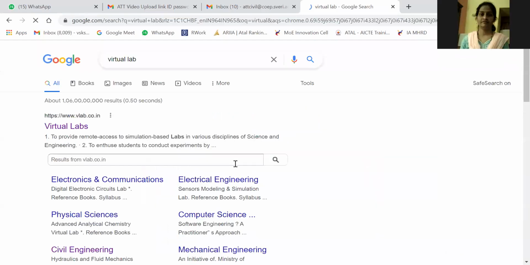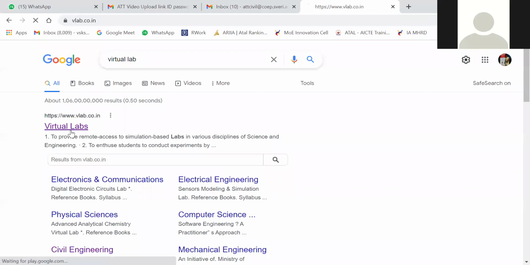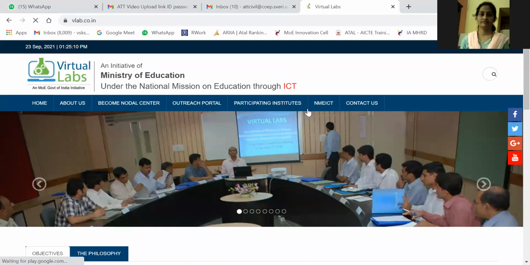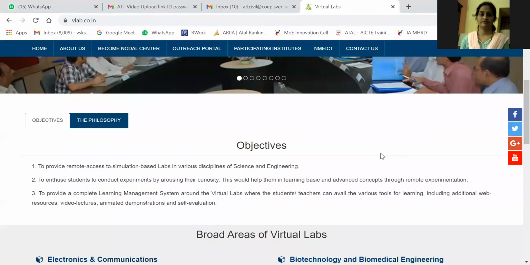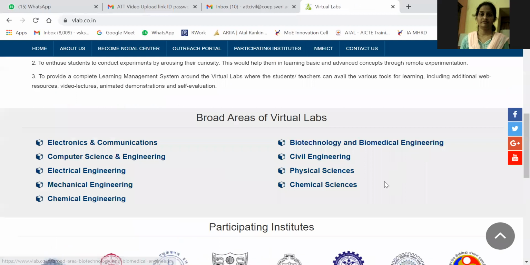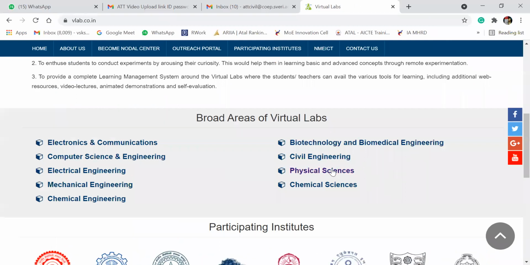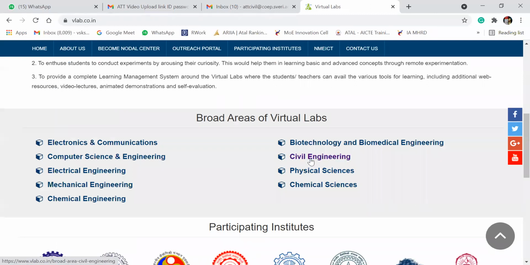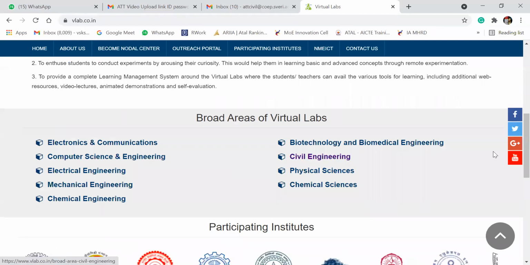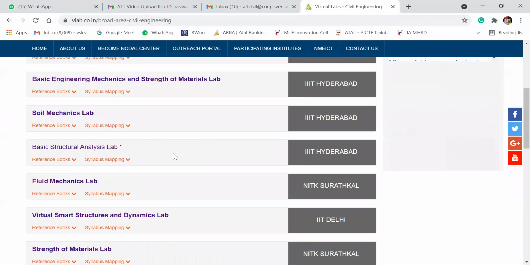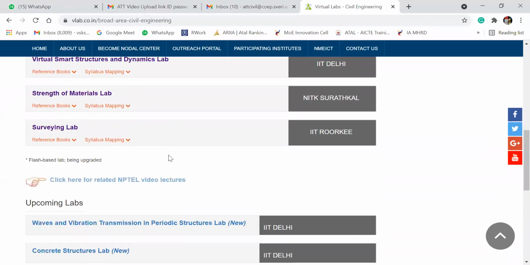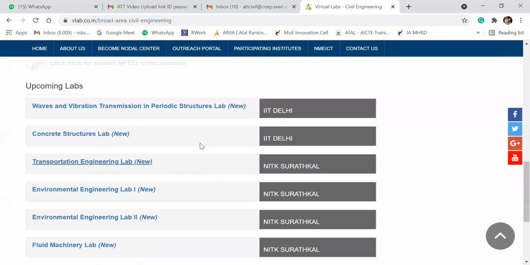Simply press on the virtual lab. Now click on this virtual lab, and it will open this. Various IITians have uploaded their experiments through the virtual lab. Now we are studying civil engineering, so click on civil engineering. Here are the various laboratories where you can go to perform the experiments.